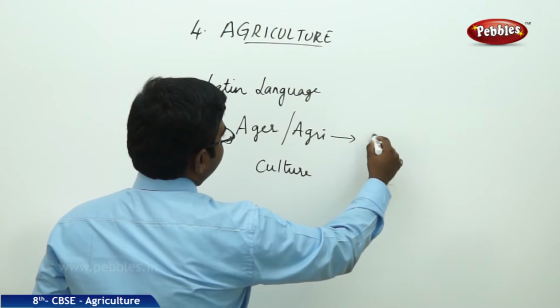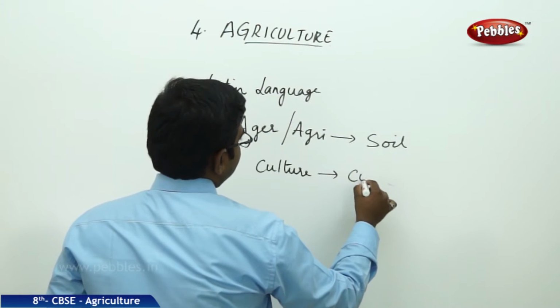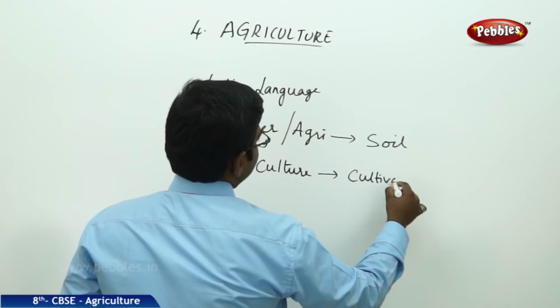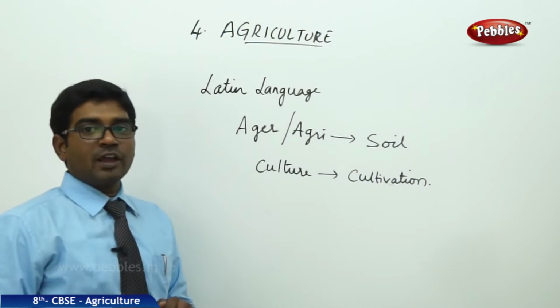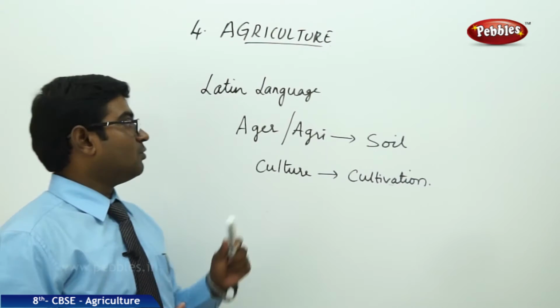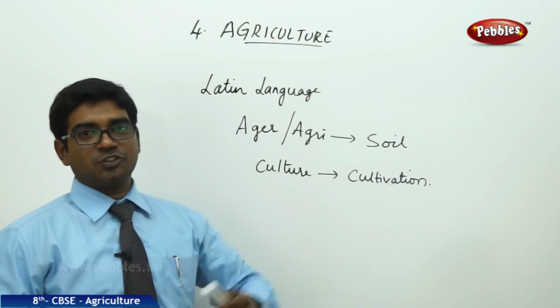So agri means here soil and culture means cultivation. So according to the Latin language, the word agriculture means soil cultivation.